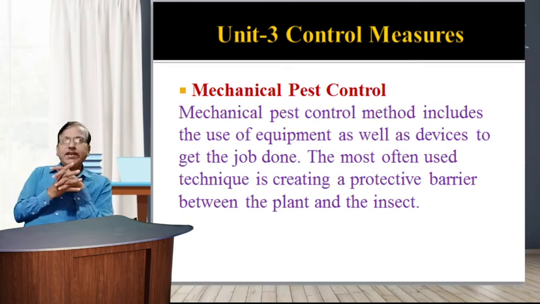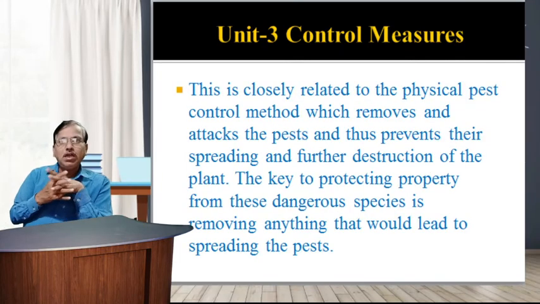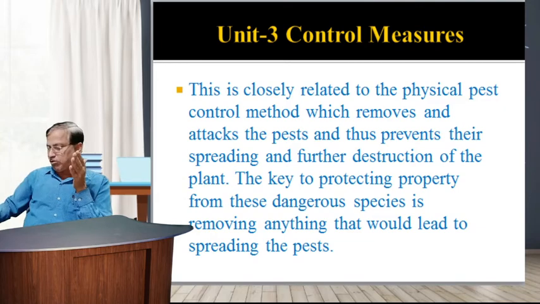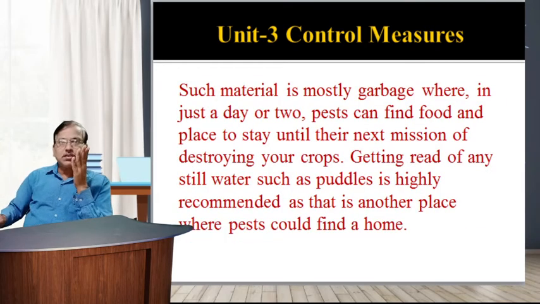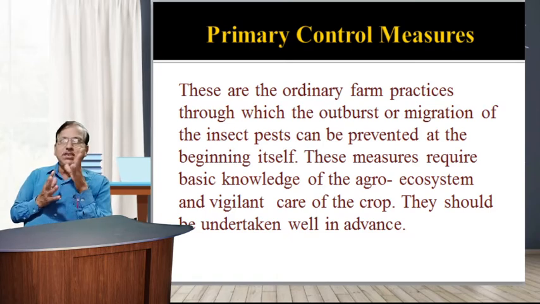Out of these control methods, the first is the primary control measures. We have already discussed this description. These are the ordinary farm practices through which outbreak or migration of insect pests can be prevented at the beginning itself.